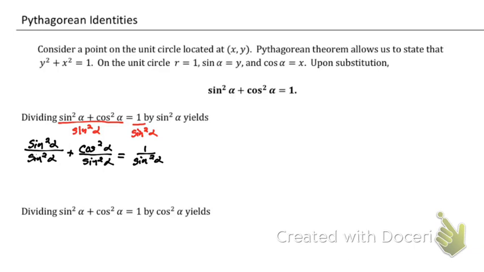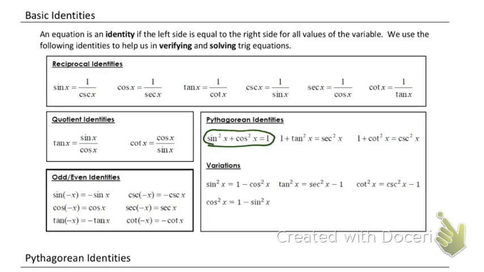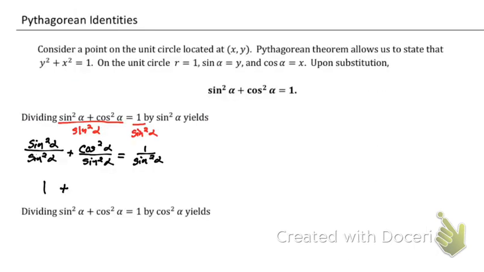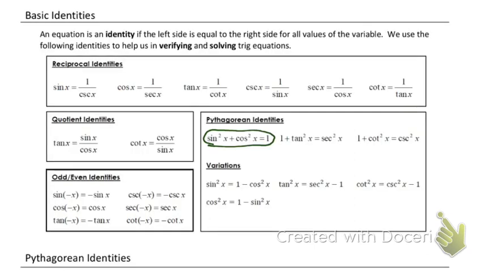So sine squared over sine squared is just going to be 1. Well, cosine squared over sine squared, we can rewrite that. That is the first time we're going to change something using our identities. So if I go back to my identity sheet, what I'm looking for is something that has cosine over sine. Well, that's cotangent. Cotangent is cosine over sine.